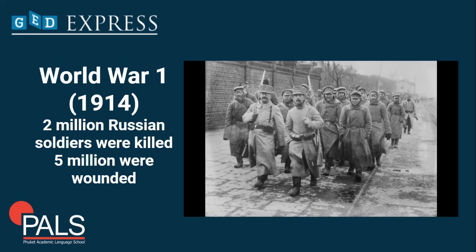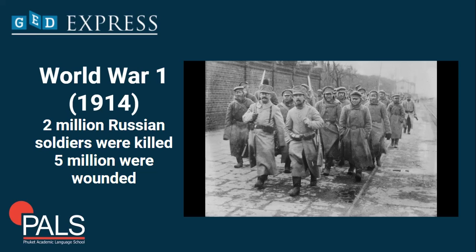And you all know the conditions of the Eastern Front. Without proper food, without shoes, imagine what will happen. Over the next 3 years, nearly 2 million Russian soldiers were killed in battle, and nearly another 5 million were wounded.